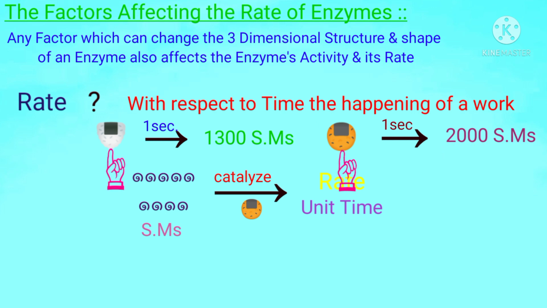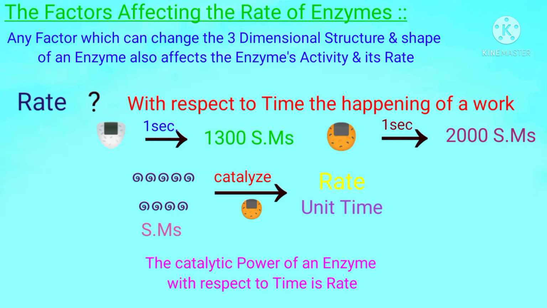By comparing both enzymes, we can say that the second enzyme has a higher rate of activity according to time. So the catalytic power of an enzyme with respect to time is called rate.